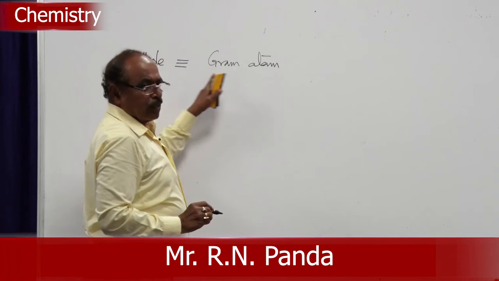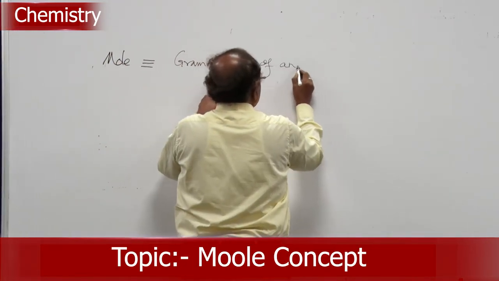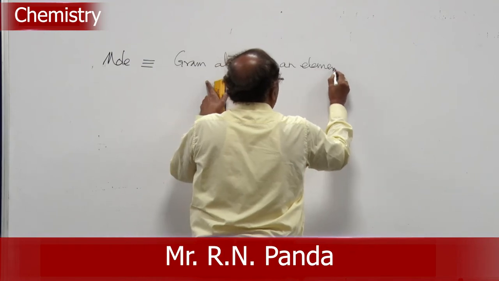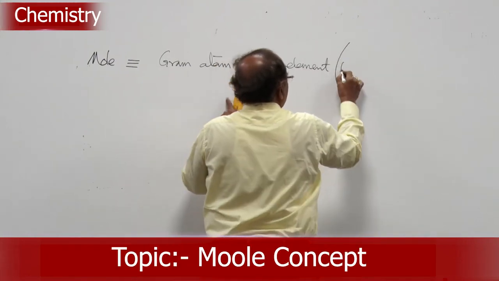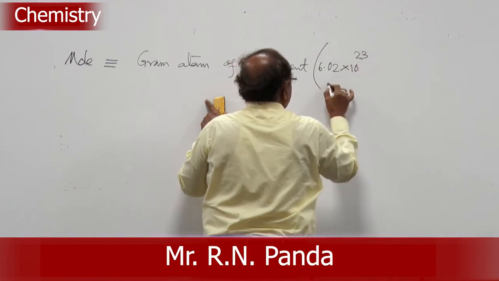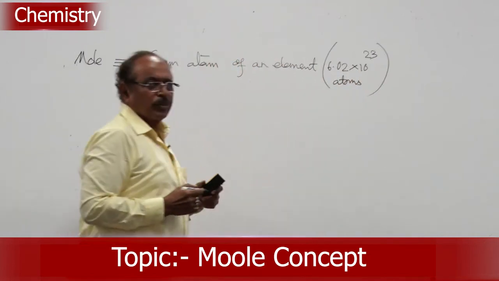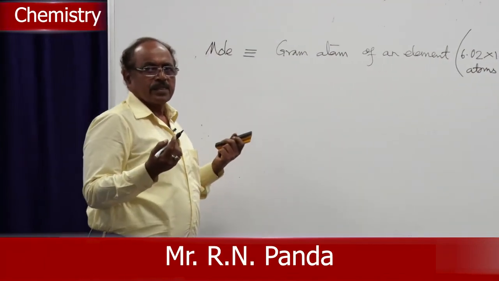It can be equal to what? 1 gram atom of an element. It contains how many? 6.02 into 10 to the power 23 atoms. I have 1 mole of atoms, means I have 6.02 into 10 to the power 23 atoms.